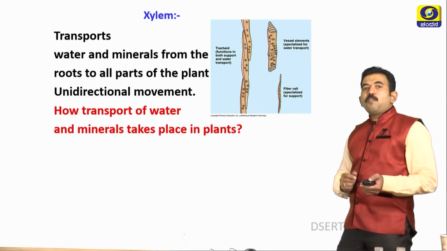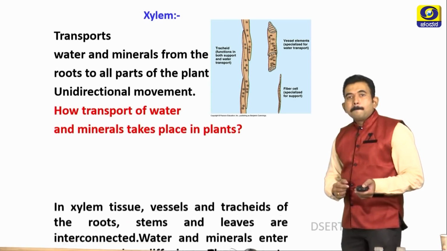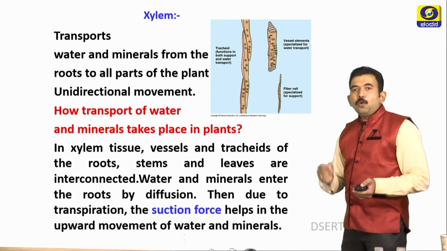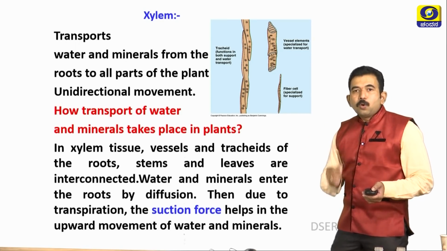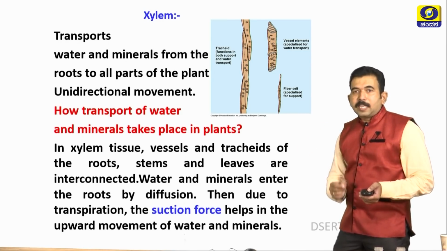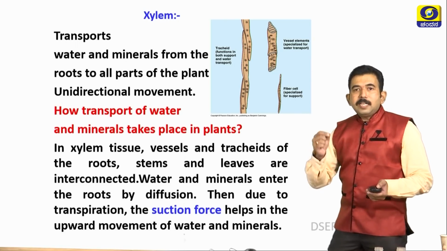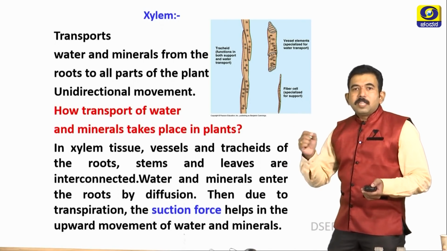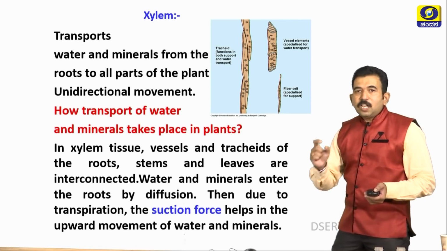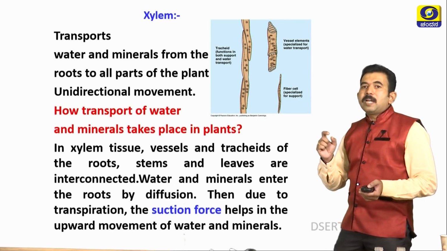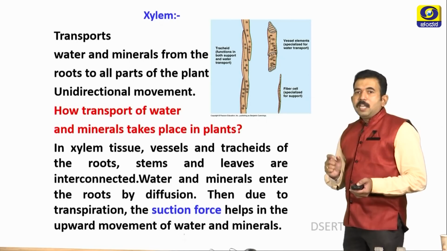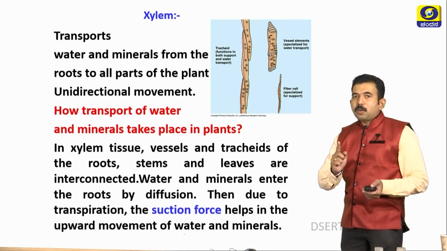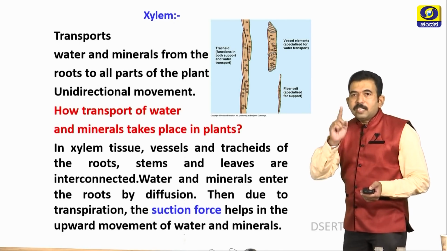How does transport of water and minerals take place in plants? In xylem tissue, the vessels and tracheids of the roots, stems and leaves are interconnected. Water and minerals enter the roots by diffusion, then due to transpiration, the suction force helps in the upward movement of water and minerals. Here transpiration plays a very important role in transportation of water in xylem.